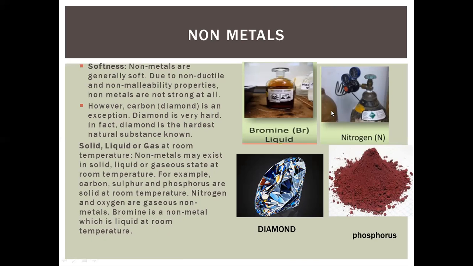So non-metals are available in all forms. Non-metals may exist in solid, liquid or gaseous state at room temperature. For example, carbon, sulfur and phosphorus are solid, nitrogen and oxygen are gaseous, and bromine is a liquid. So among non-metals, all three states, solid, liquid and gas, are there.